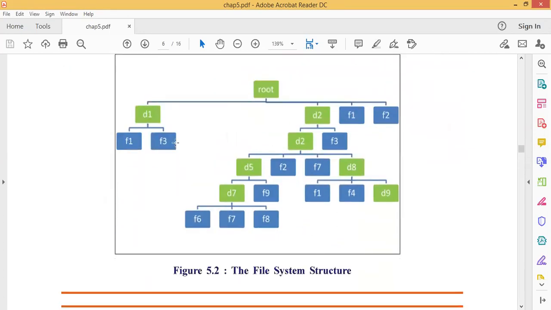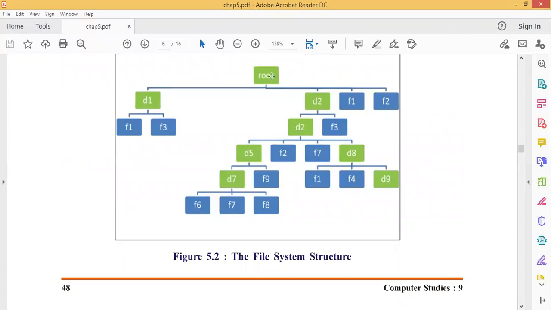In figure 5.2 they show a root directory, that means the main directory, where they are creating D1 and D2. Also in the root directory there are two files, F1 and F2. So in the root directory there are two directories and two files. In D1 there are F1 and F3. In D2 there are F2 and F3. In this figure, the blue color with the F initial, F1, F2, F3, shows the files, and the green color shows D1, D2, D3 and all the subdirectories.